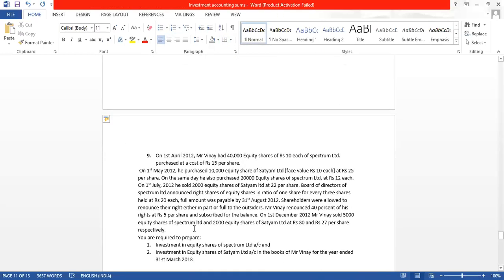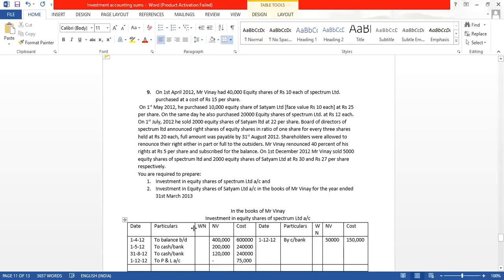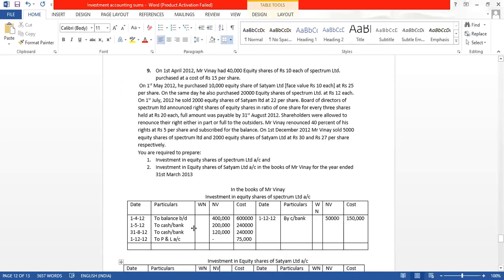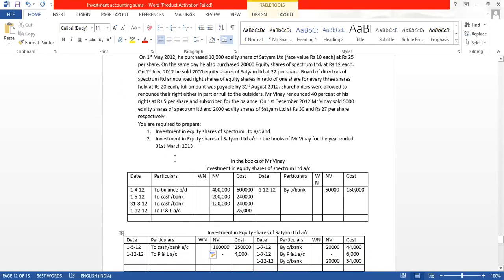See, till last everything we have done. Now we have to close the books. 2013 को हमें इसको क्लोज करना है. So 31st March 2013 we will close this by balance carried down.